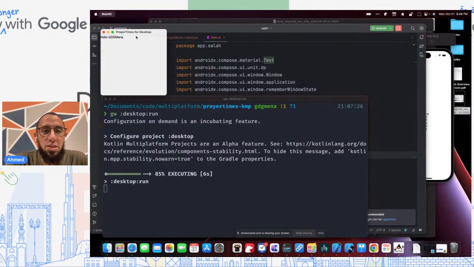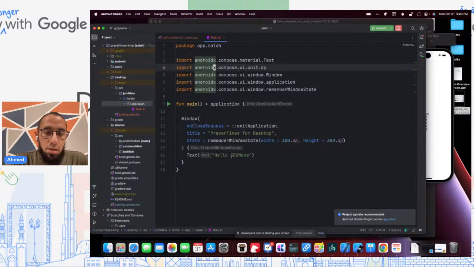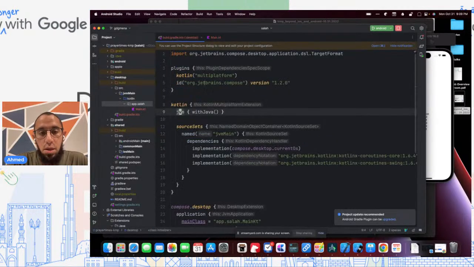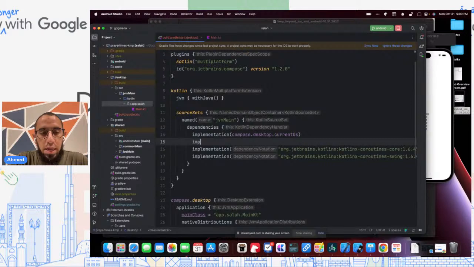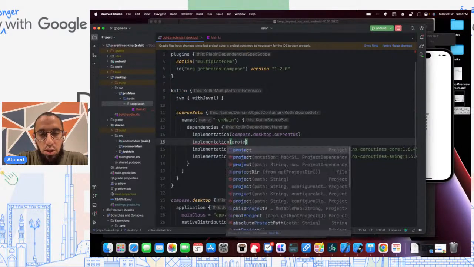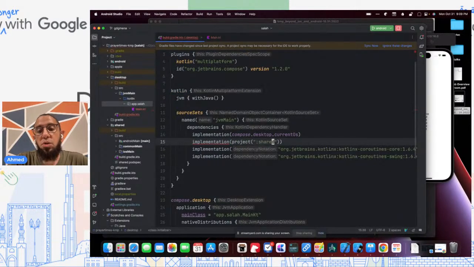So we have it, so that's good. What we really want is the same UI as on Android. And because desktop Compose can actually share the UI logic that Android has, we should be able to do that. But first, we need to be able to access the shared repository from the desktop module. So we'll go into the dependencies here, and we will add implementation project of our shared module.